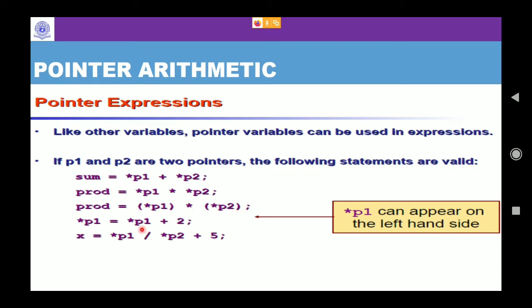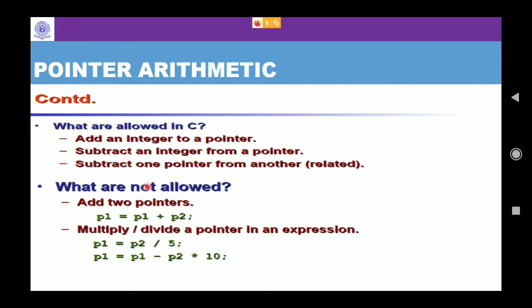This is also value star p1 plus 2, because it is adding one constant or an integer. And this is also correct because we are here actually dealing with the value at the pointer, or the indirection operator. So these are all valid. Now when I say pointer arithmetic, what are the things that are allowed in pointers, or how can you do it?